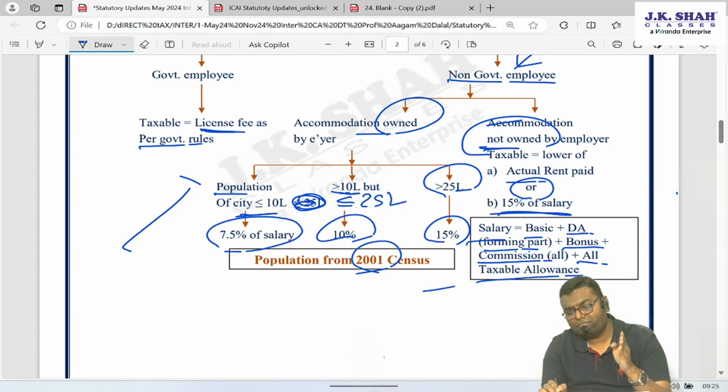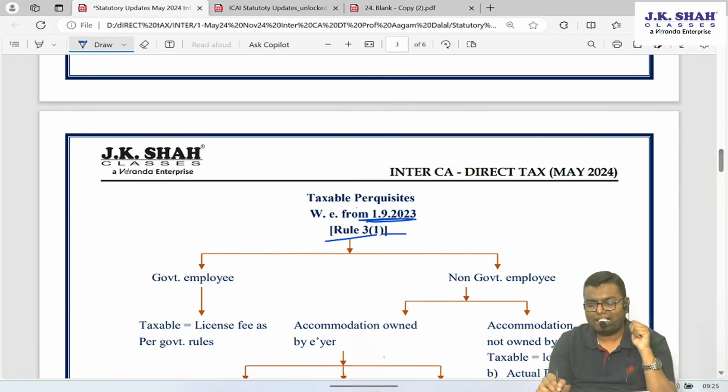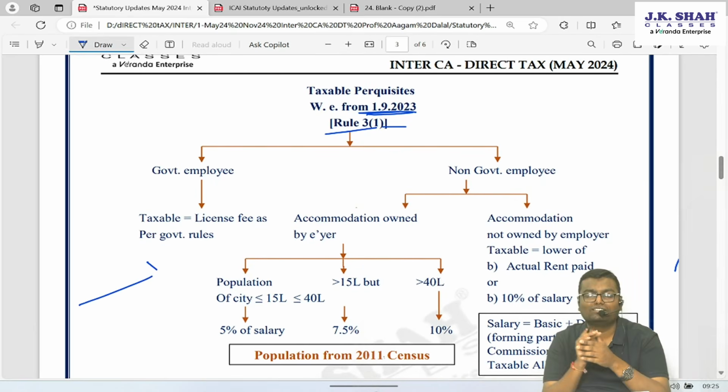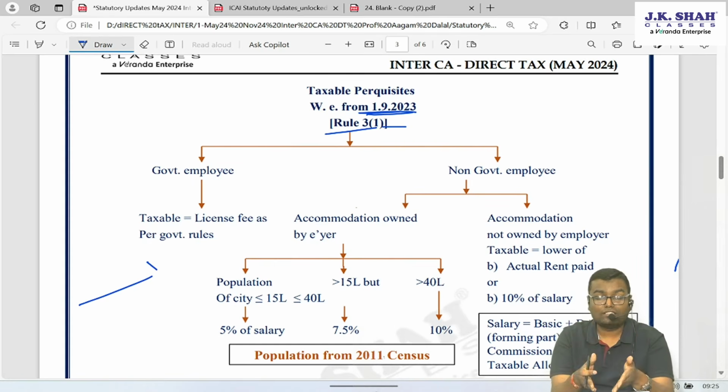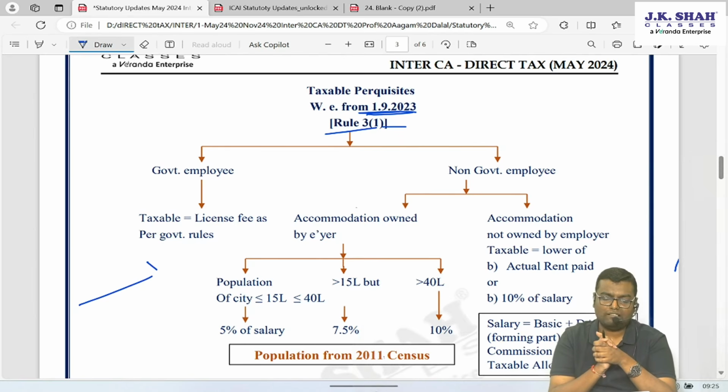But from September till March, that is for the remaining 7 months, we have to apply the salary of 7 months and we have to apply this percentage which I am going to discuss now. So April to August, old provision; September to March, this new provision. Now what are the new valuation rules so far as accommodation is concerned?